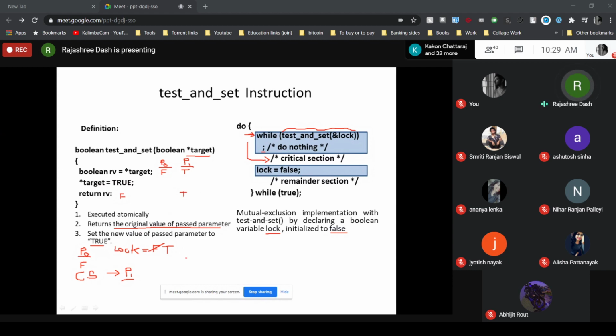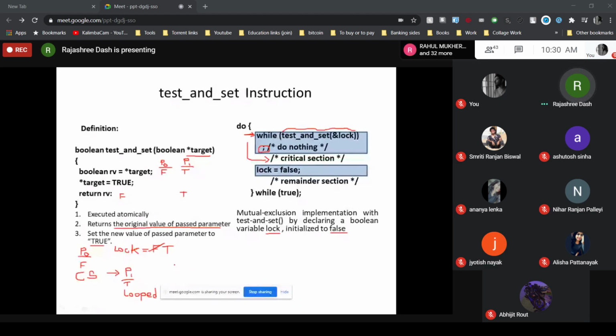So when it returns the value true, what about the while statement? It will execute this semicolon, which means do nothing and again check the condition of the while loop. So simply P1 will loop in that while statement, doing nothing, repeatedly checking the condition until the condition becomes false. Otherwise it will simply loop there in that while statement.